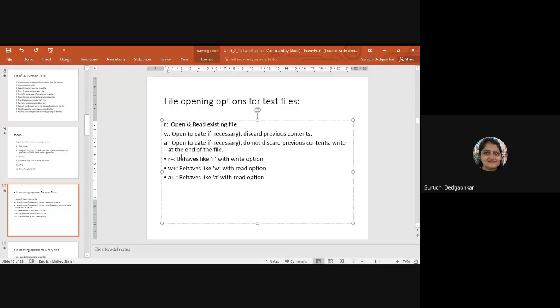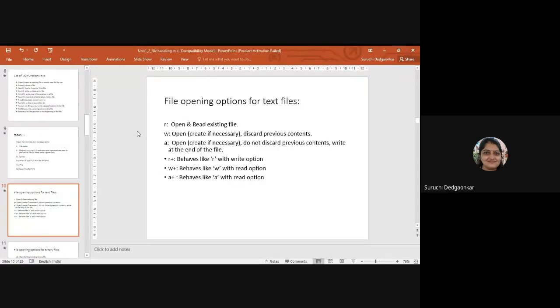Yeah, and in R plus mode, there are variations in these three modes again: R plus, W plus, and A plus. So in R plus, it behaves like R, but write operation is also allowed here. In W plus mode, it behaves like W, but here we can do the reading operation also. In A plus, it is same as A, append mode, but we can do the read operation. Okay. So these are the different file opening modes. So depending on the requirement, we will select the opening mode.